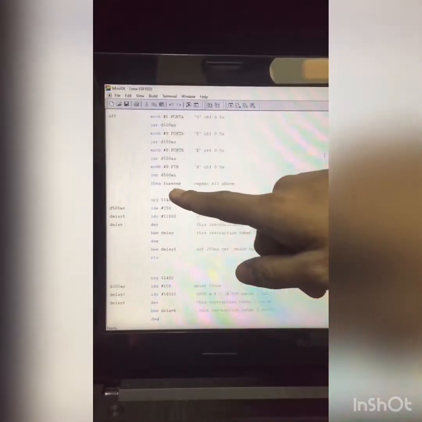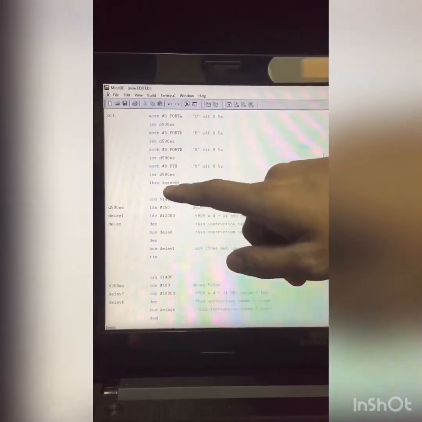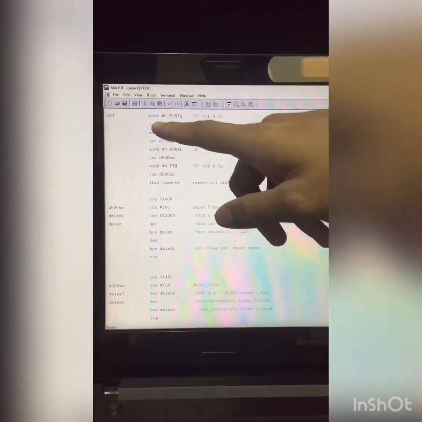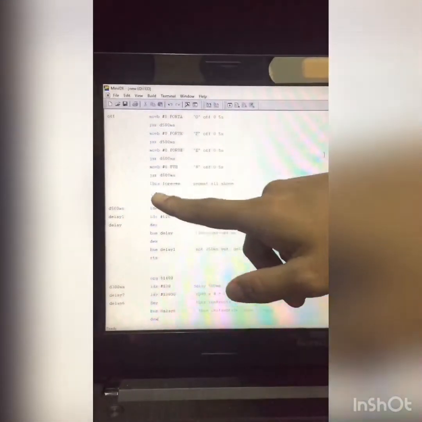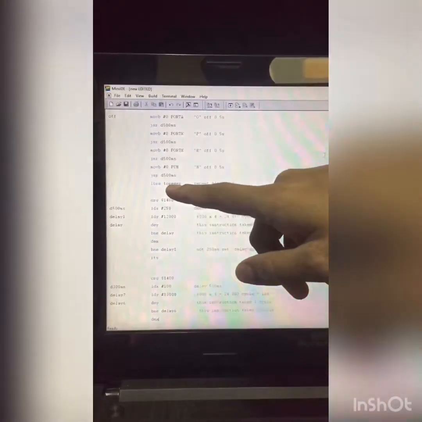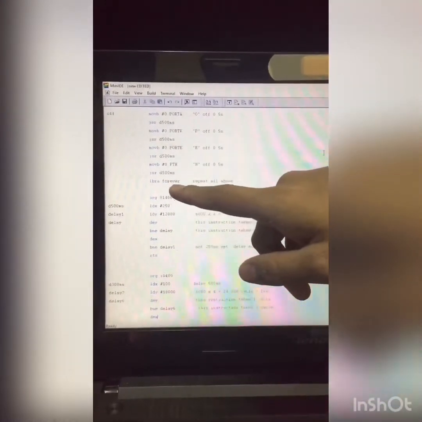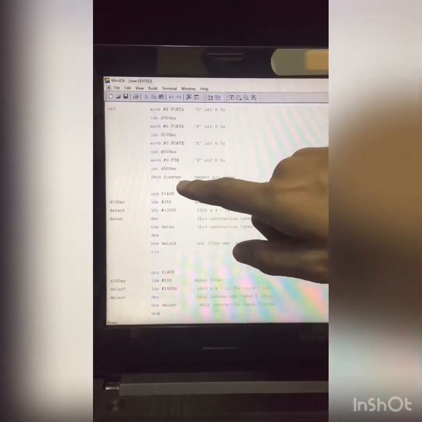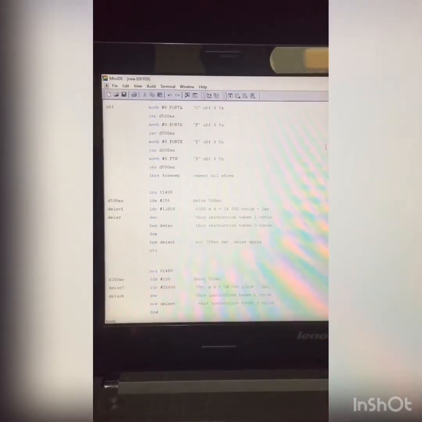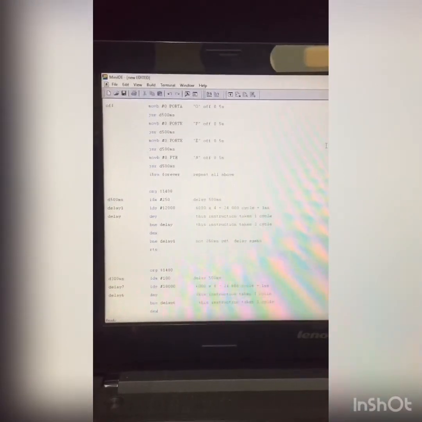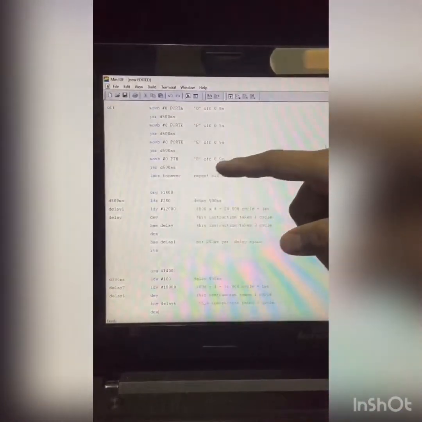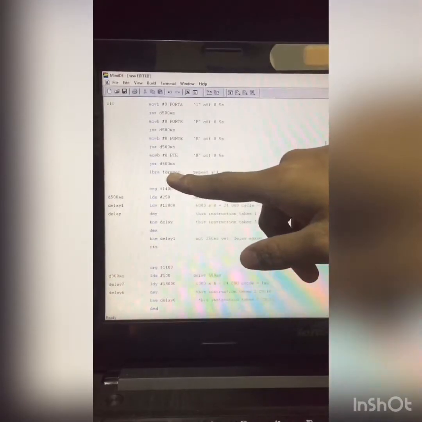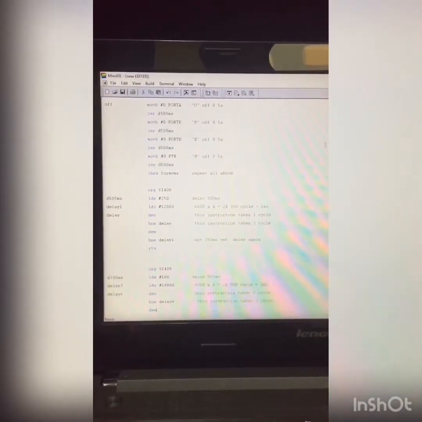And after that, we have LBRA forever. The LBRA is the same function as JSR, but JSR is a calling function for delay, while LBRA is a calling function for a loop. LBRA forever will loop forever, back to the top as earlier. It will loop from the beginning until the LBRA, and it will repeat forever.